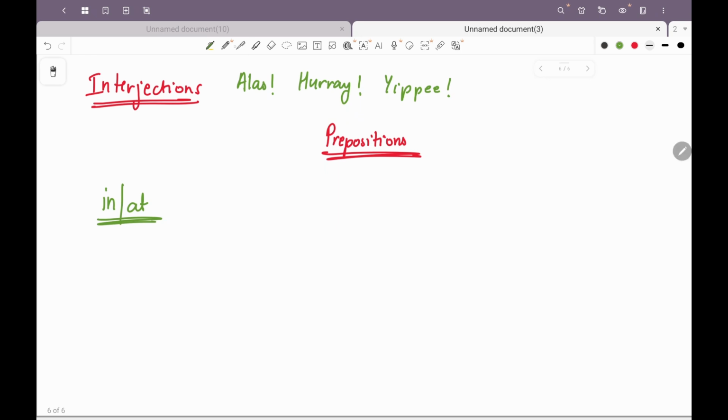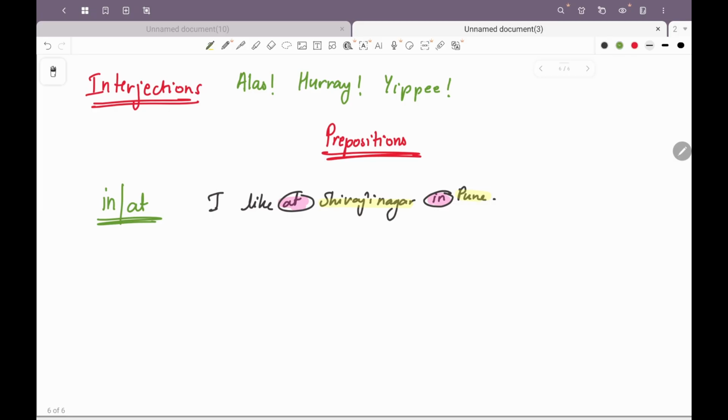Let me write this sentence. I live at Shivaji Nagar in Pune. So here there are two prepositions being used: at and in. At is used after a smaller place. Shivaji Nagar is an area in Pune, whereas Pune is the name of a city. So with bigger places such as towns and cities, we will use in, and at will be used for smaller places.